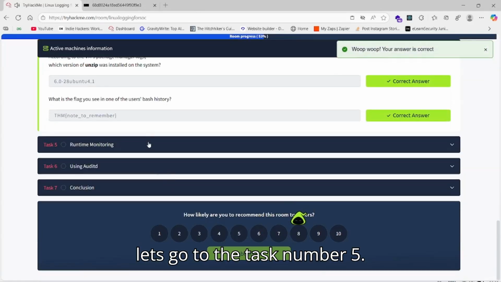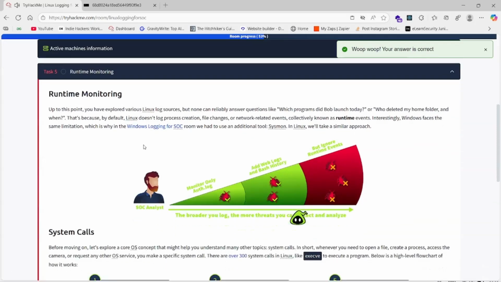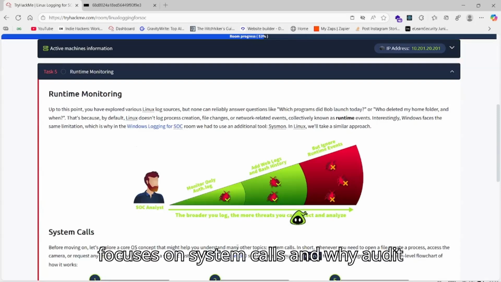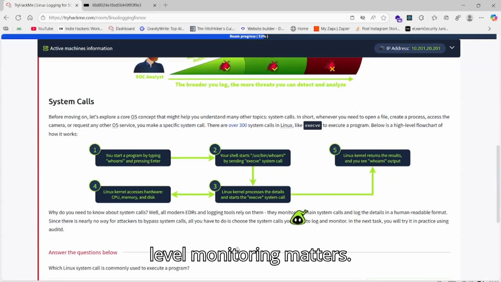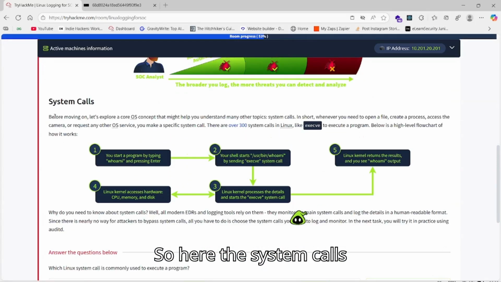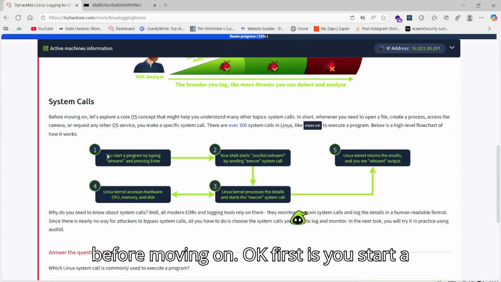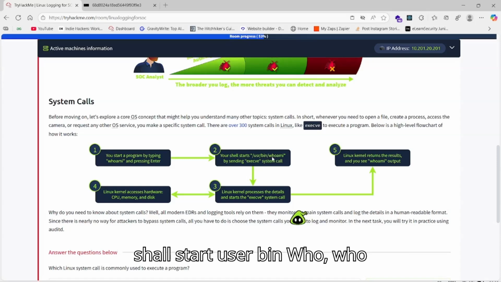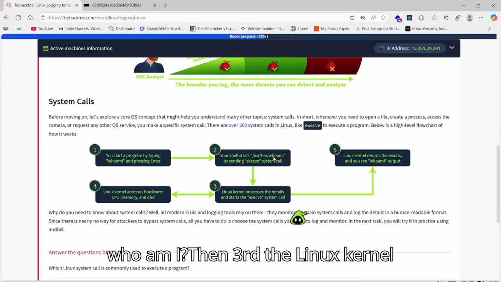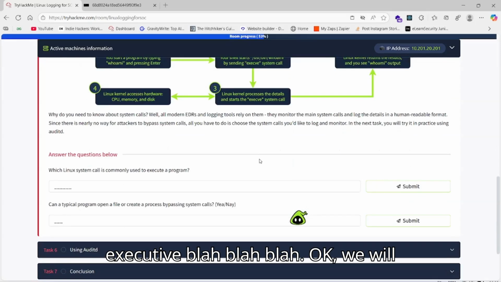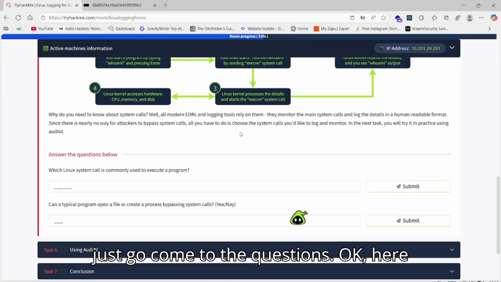Okay, now let's go to task number 5. In the 5, we are monitoring the runtime. This section I think focuses on system calls and why audit level monitoring matters. So here the system calls. Before moving on, okay, first you start a program by typing whoami, then your shell starts /usr/bin/whoami, then third the Linux kernel processes the details and starts the execution, blah blah blah. Okay, we will just come to the questions.